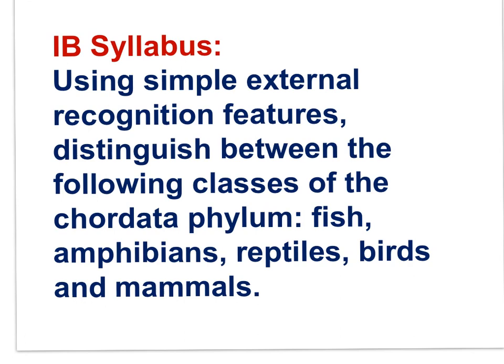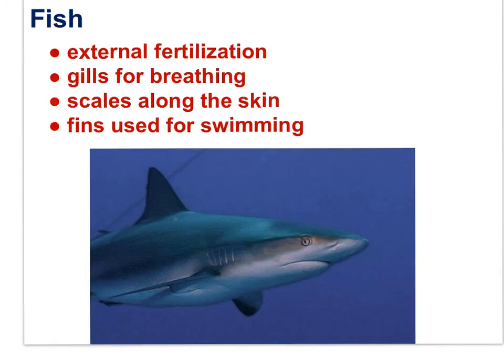And that brings us to the last IB syllabus statement of the movie. Using simple external recognition features, distinguish between the following classes of the Chordata phylum: fish, amphibians, reptiles, birds, and mammals. Characteristics of fishes include external fertilization, gills for breathing, scales along the skin, and fins used for motion.